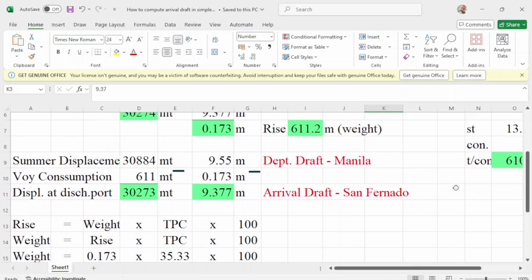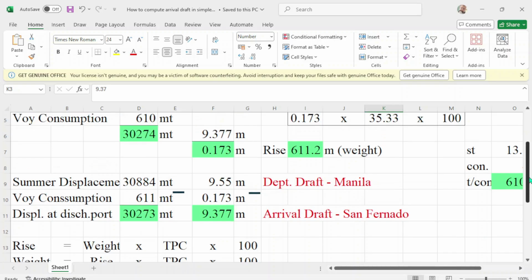I have here a computation. Your departure displacement in Manila is 30,844 minus your consumption. So your displacement arrival at port is 30,273, and your corresponding draft of your displacement is 9.55, or your summer draft, minus your rise.